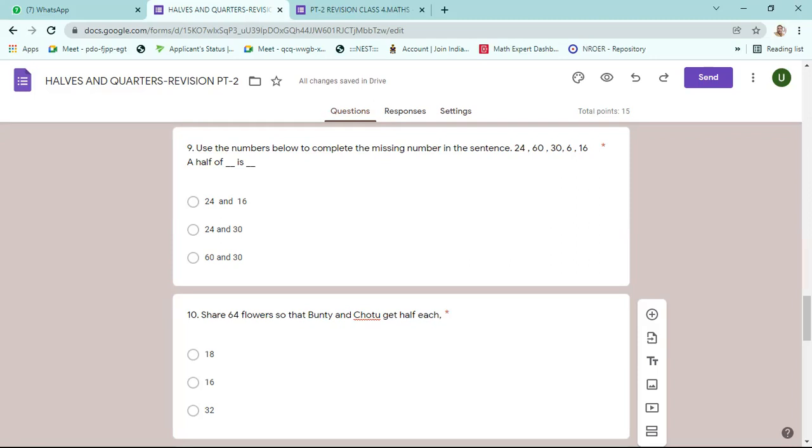24 off. It is given 24 off is 16. Not correct. 24 off is 30, which is impossible. Half of 60 is 30. Off means divide by 2. You have to divide the big number by 2. See what happens. If the first one, half of 24 is actually 12, but not there in the option. So you can leave it.